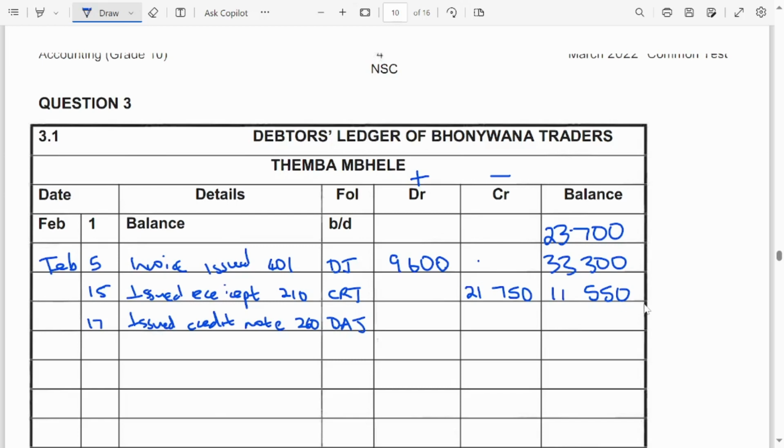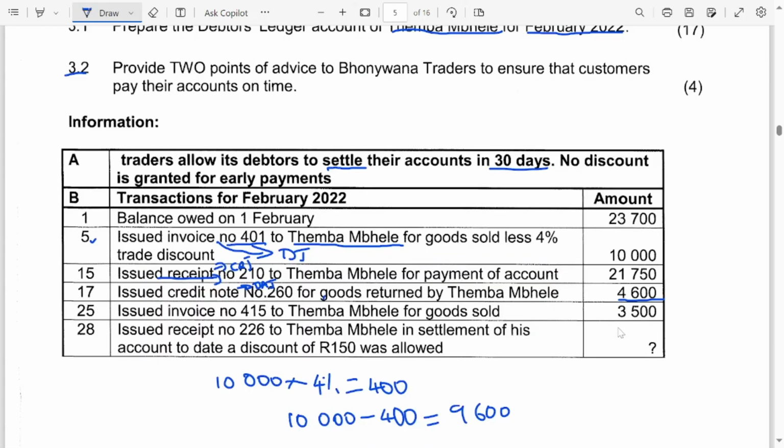And the debtors, they decrease on which side? They decrease on the credit side. So now the balance is decreasing again with 4,600. So now the remaining balance here is 6,950. Go again. Day 25, issued an invoice to Thembambele.